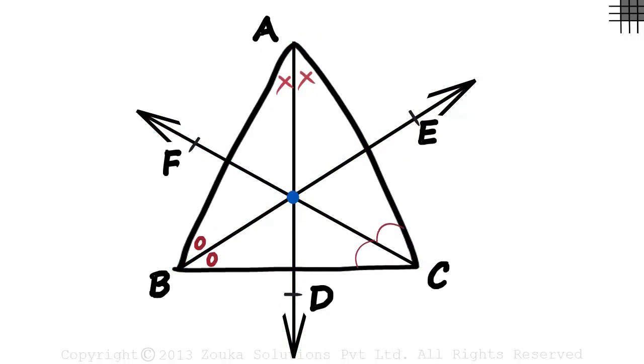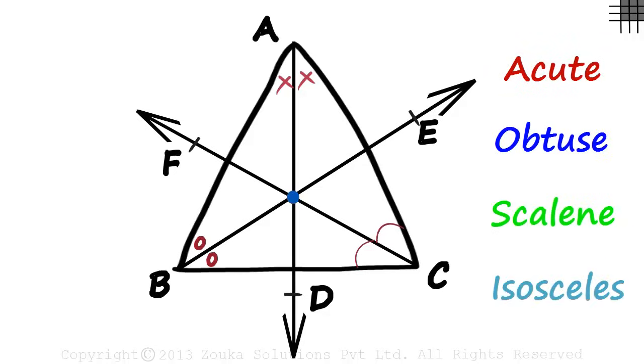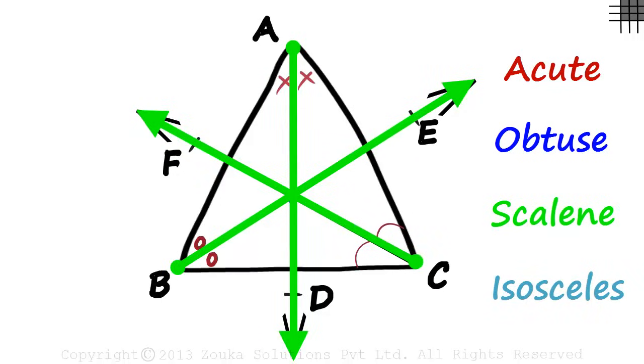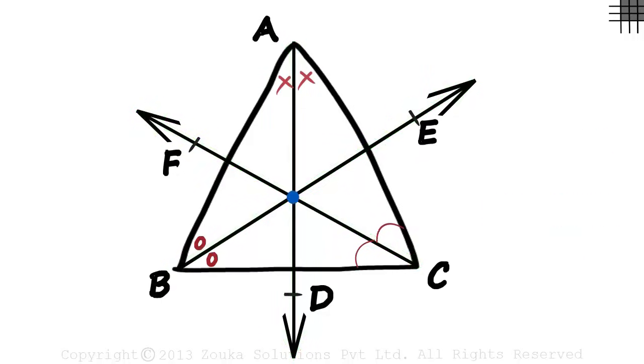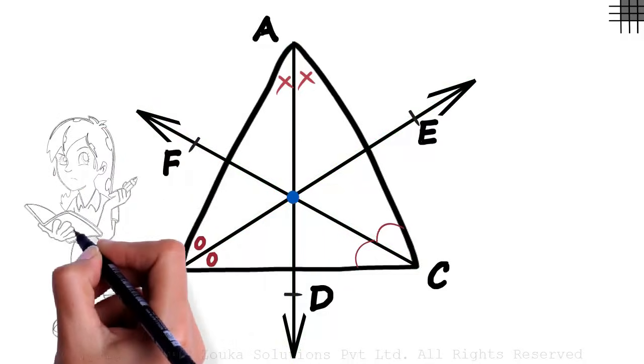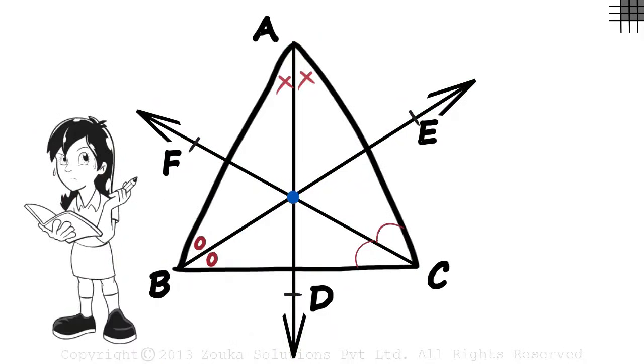And yes, this is true for any kind of triangle: acute, obtuse, scalene, isosceles, or whichever. The angle bisectors will always meet at one point. So if you're constructing angle bisectors of a triangle and you find that all of them do not meet at one point, then it means just one thing: you have gone wrong somewhere with your construction.